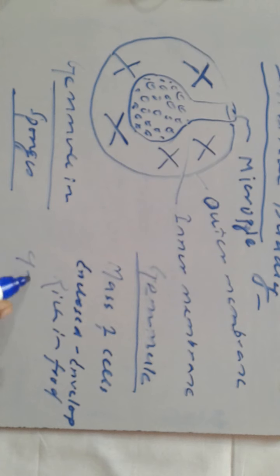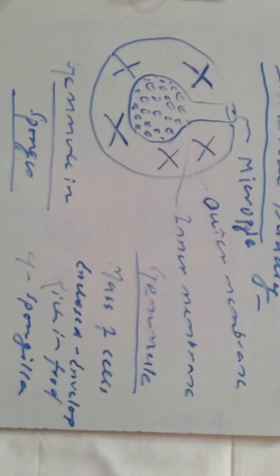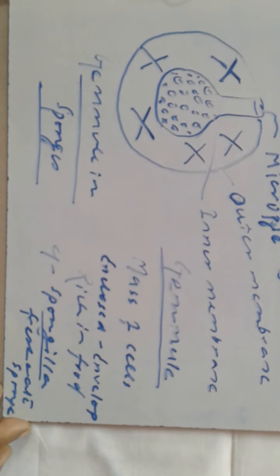Examples are Spongilla, that is the freshwater sponge.